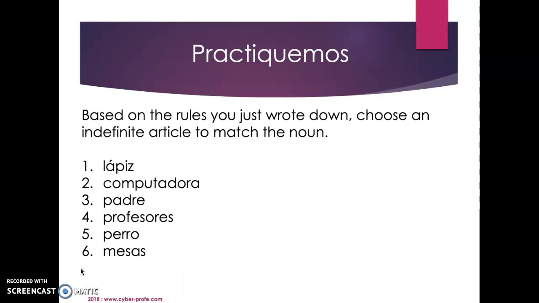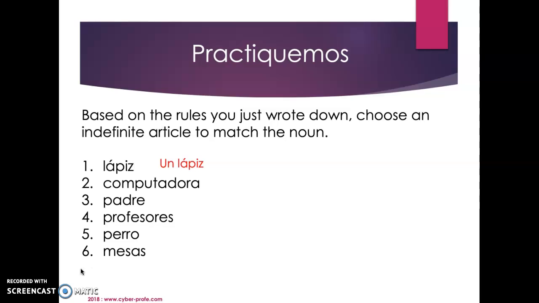So now we are going to practice. So we are going to choose an indefinite article to match the noun provided. So lápiz, is that singular or plural? Good, it's singular. All right, now let's look at it. It ends in a Z. That's a consonant. So we know it has to be masculine. So if we're using singular masculine, it's going to be un. So un lápiz.